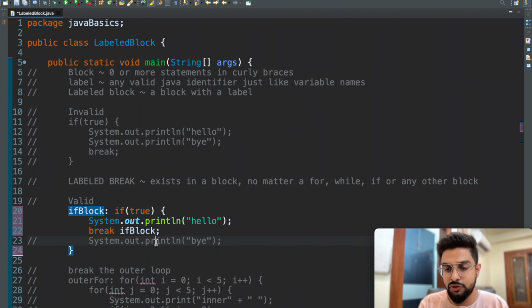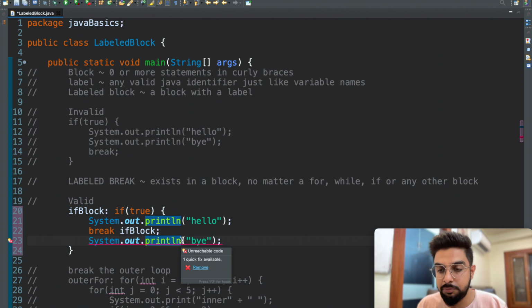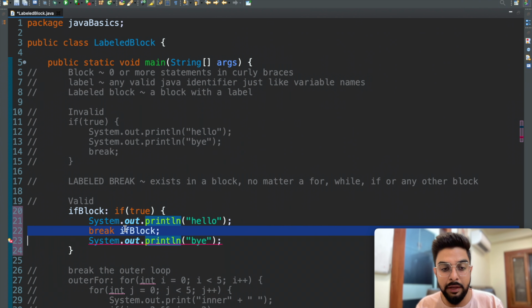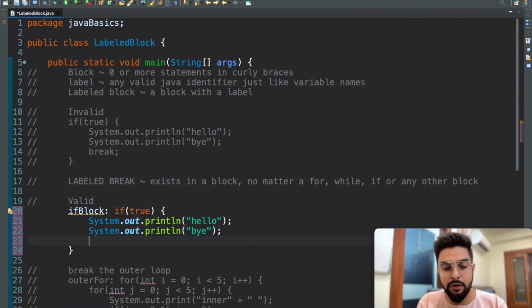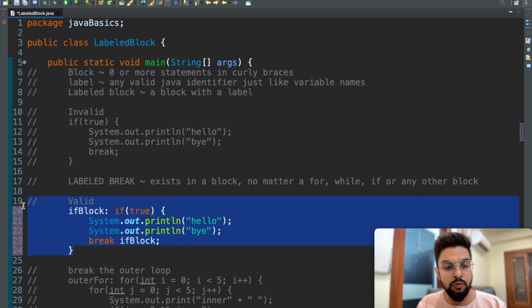I'm not sure if you have answered it correctly, but you must have, because this is just a logical question, and the answer is no. This would give a compiler error in this case. And why? Let's see what the compiler says. It says unreachable code, and that's obvious. In this case, we could just put the break statement at the end of the if block, not before that. Okay, so let's move ahead.